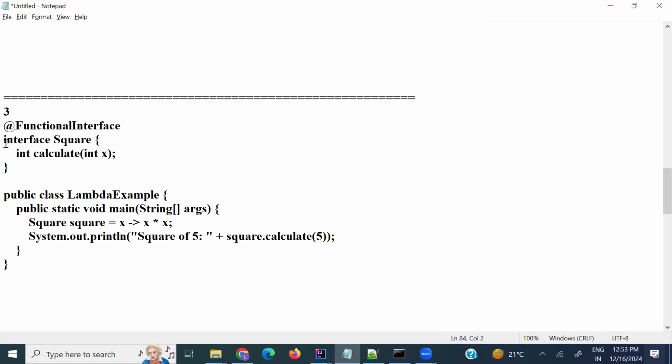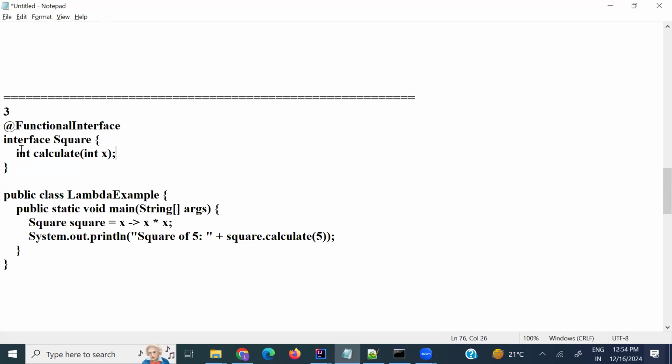I created one program as well. Interface Square, and int calculate(int x). Here we are passing the integer x. This is the abstract method, right? Square is the interface. What type of interface? This interface is a functional interface because a functional interface has only one abstract method. If it is more than one abstract method, what will the JVM do? It will get an exception. Sorry, a compile time exception.